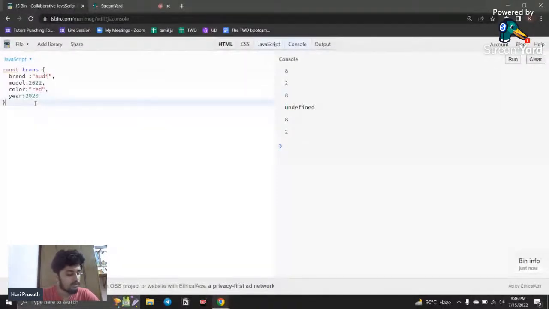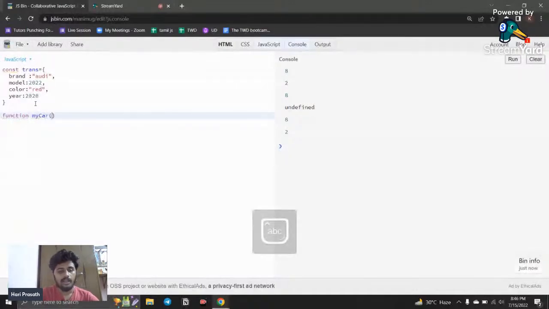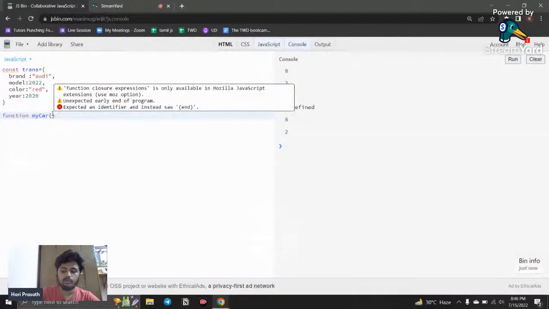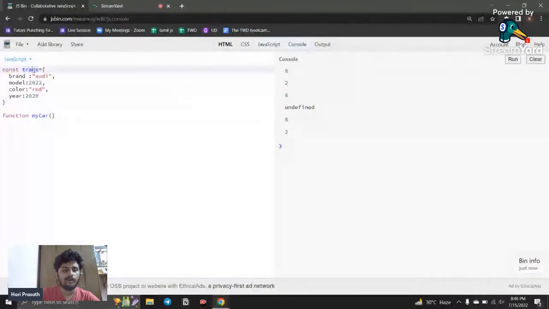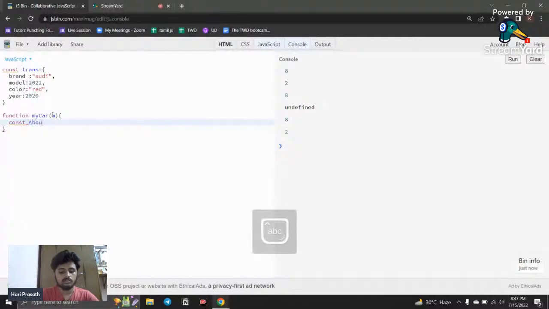If I want to use it in a function, how can I destructure it? I just want to call the function, and here I give any name, something like myCar, and inside this parameter you need to pass this argument. So here I'm just going to say a. Okay, so here I'm going to say const about is equal to. I create a variable about, and here I'm going to destructure it.